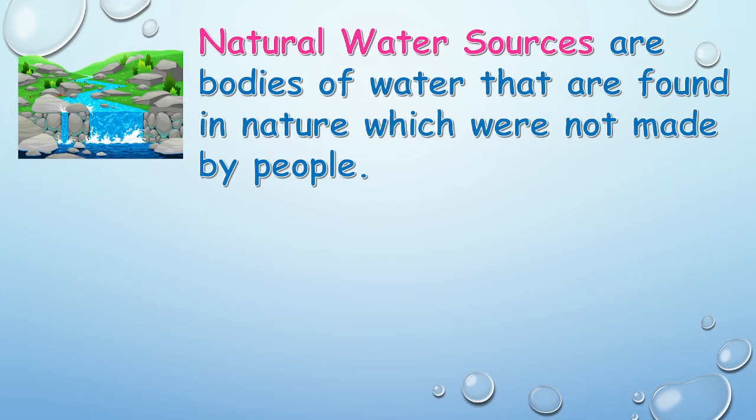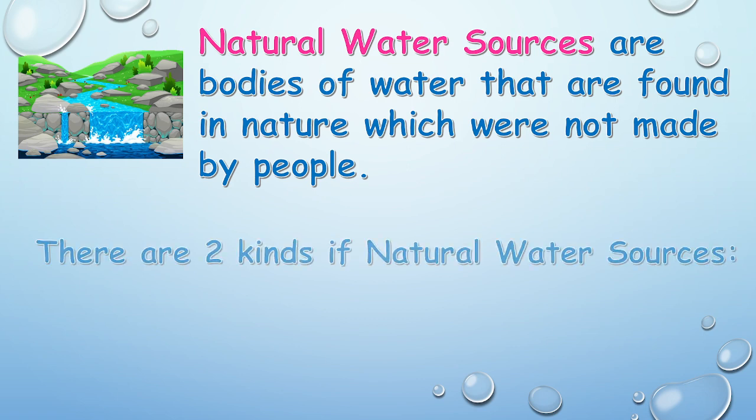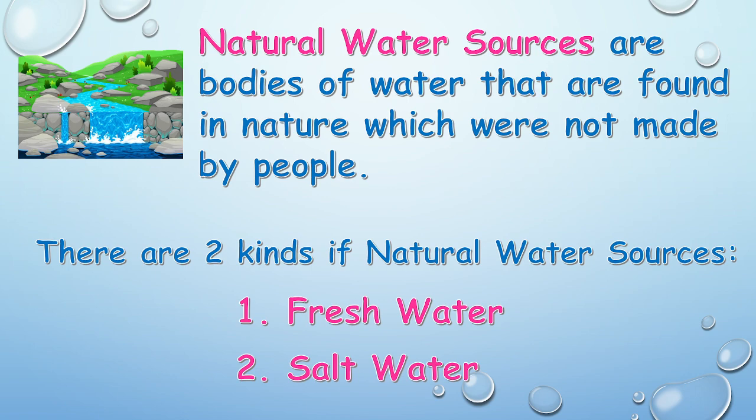Now let us review. Natural water sources are bodies of water that are found in nature, which were not made by people. And there are two kinds of natural water sources. In natural water sources, there can be fresh water and sometimes there can be salt water.